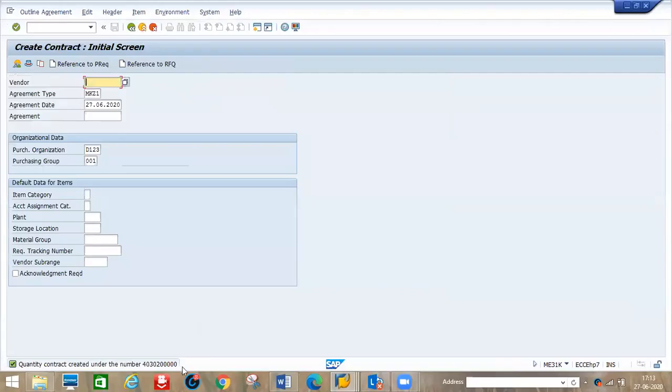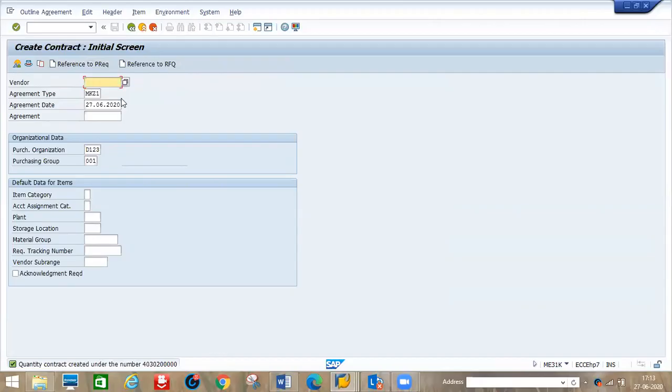The number started 4030 lakhs. So we can create number ranges, document types. Then we can go for whether if you want to create a reference to RFQ or PR, we can create contracts. Any doubt is there?